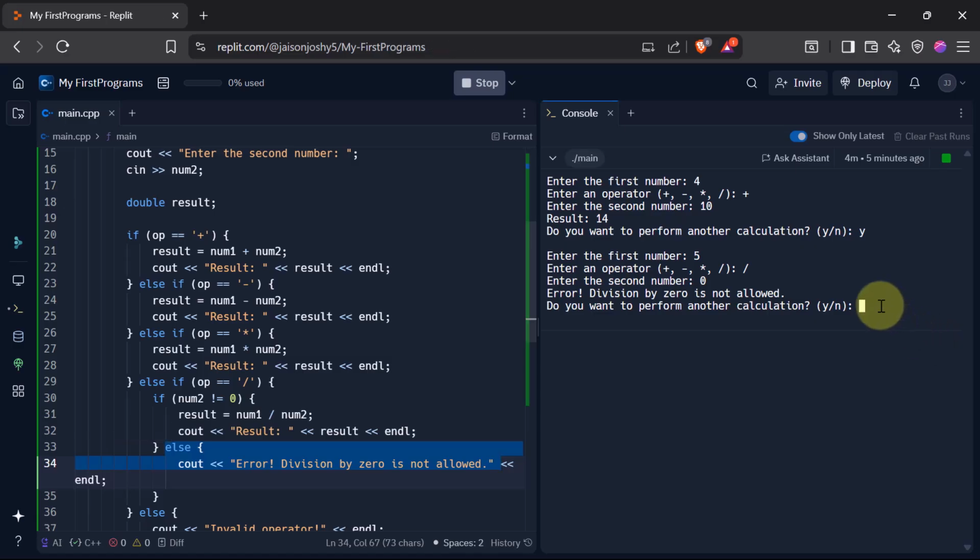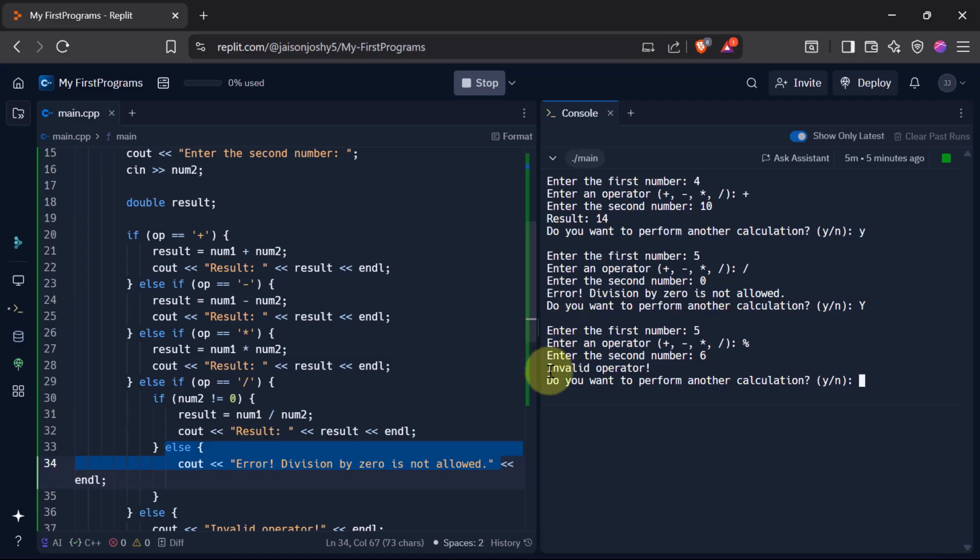Okay, now let me press Y again. Let me try capital Y. Yeah, capital Y also works. Now enter the first number. Let me enter 5 and let me enter the operator now. For operator, let me enter modulo now. Now remember, modulo is not supported. So next, let me say 6.